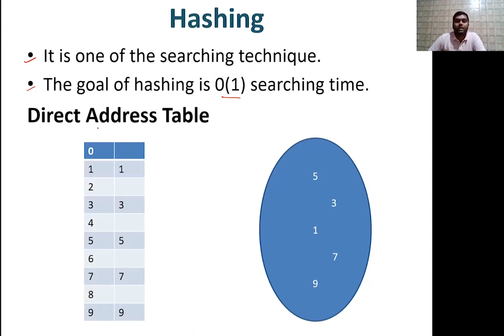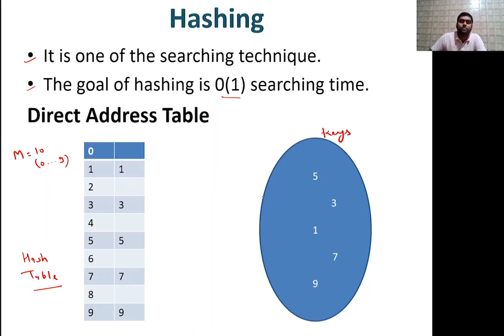Now, direct address table. Observe very carefully. This is a direct address table, and we also call it a hash table. From now onwards, hash table. I am assuming the size of this table is 10, so from 0 to 9, and these are our keys.